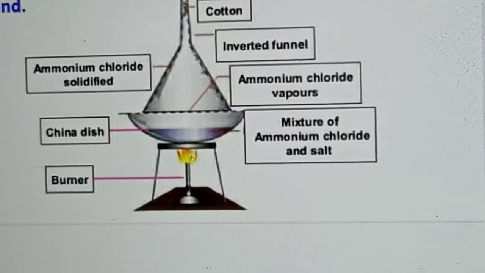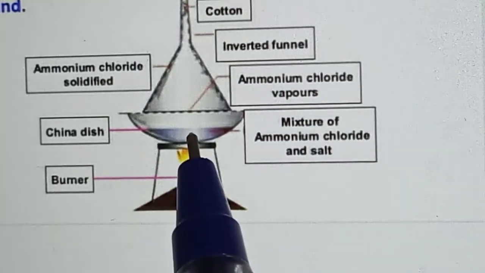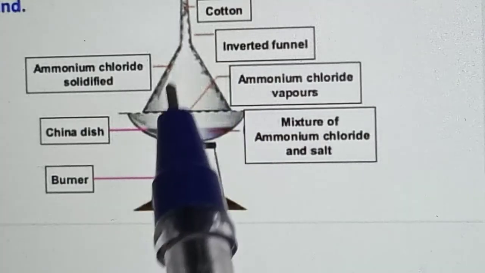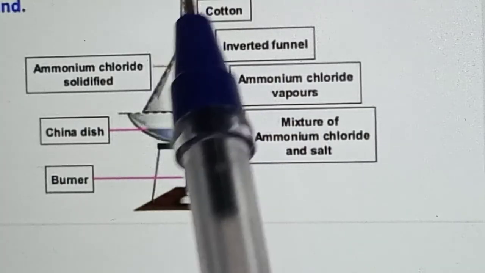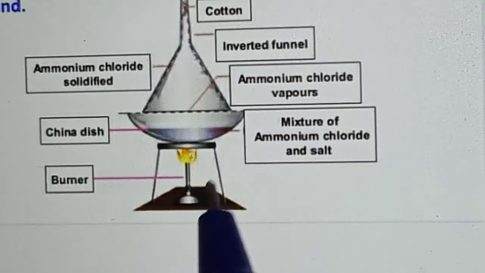So one is sublimation. This one we already read up very clearly last class also. Yes or no? The first chapter we learned. So with the help of camphor or ammonium chloride, we have to take it and crush it, and put it in the china dish, and invert the funnel and keep it like this, and start heating.